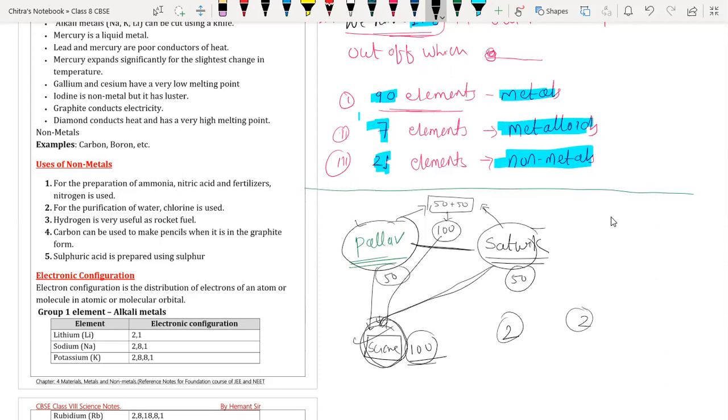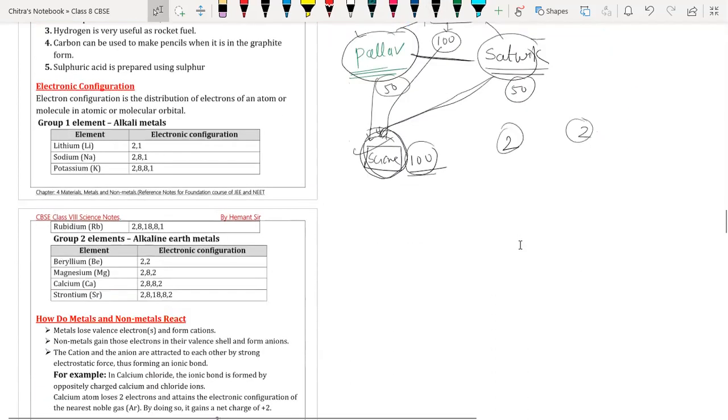Is it? Yes, sir. Everyone, have you understood the concept behind sharing? Yes, sir. Now we are applying the same process over elements.